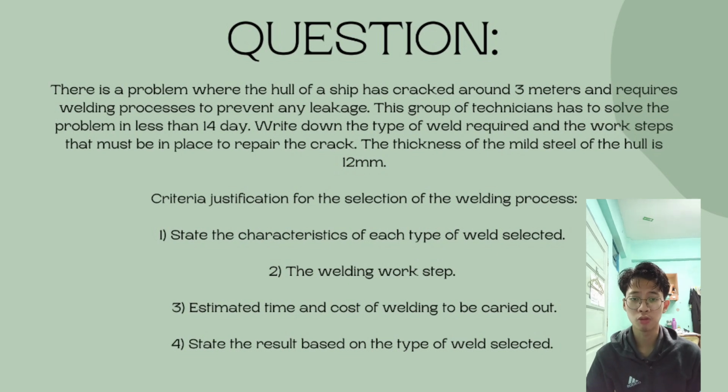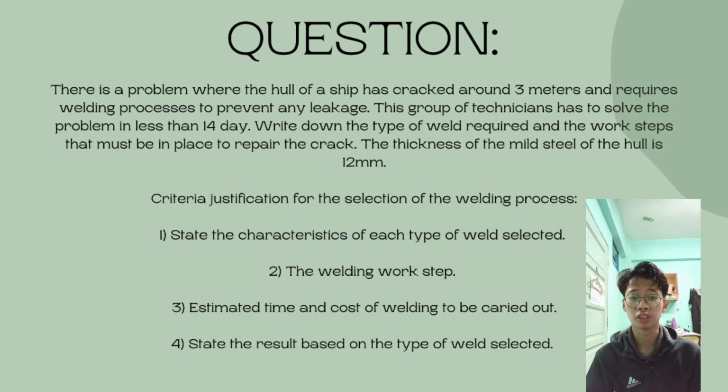Now, let's look at the question. There is a problem where the hull of a ship has cracked around 3 meters and requires a welding process to prevent any leakage. This group of technicians has to solve the problem in less than 40 days. Write down the type of weld required and the work steps that must be in place to repair the crack. The thickness of the mild steel of the hull is 12 mm.